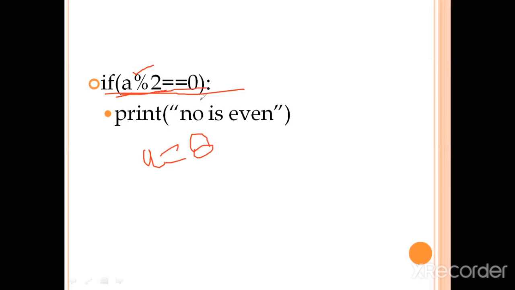This expression evaluates to true. So if this expression evaluates to true, the control of the execution will move to its body, and there is a statement written: print number is even. This is an example of a statement where it is shown that if any expression evaluates to true, then the statement inside the body of if will get executed. Try to run it on the software you had already installed on your phone.